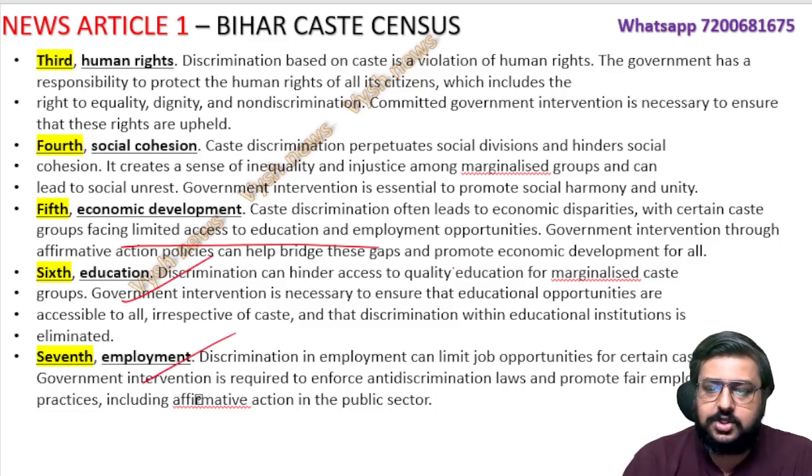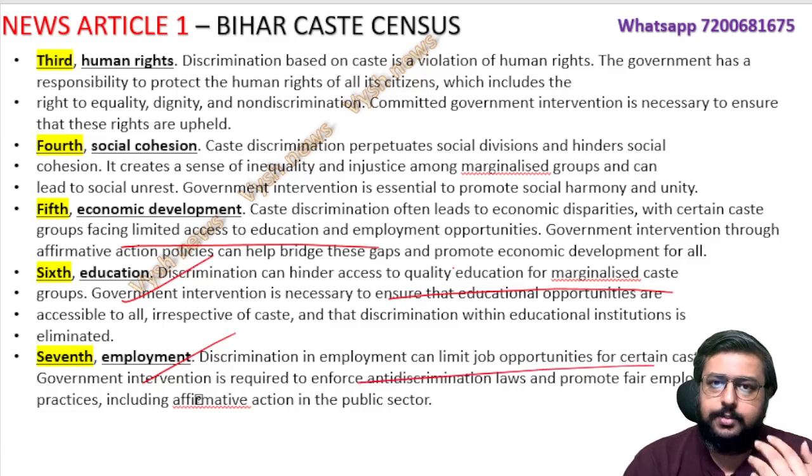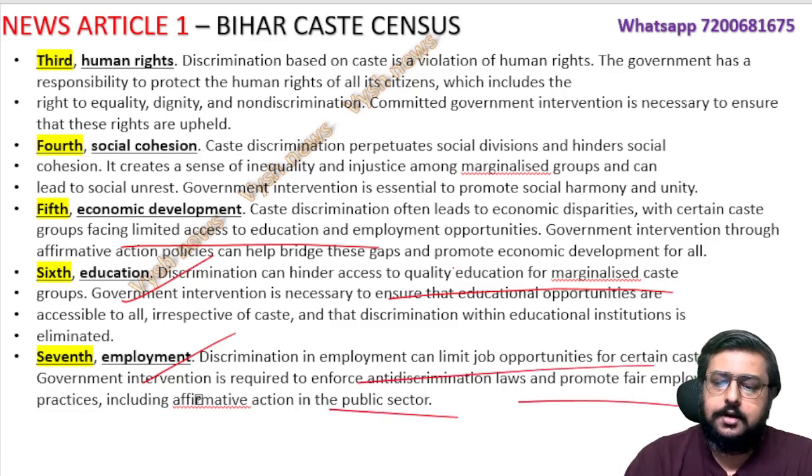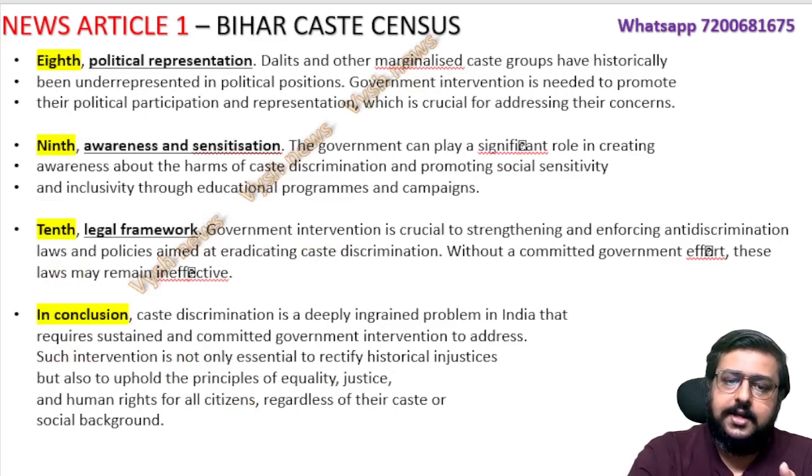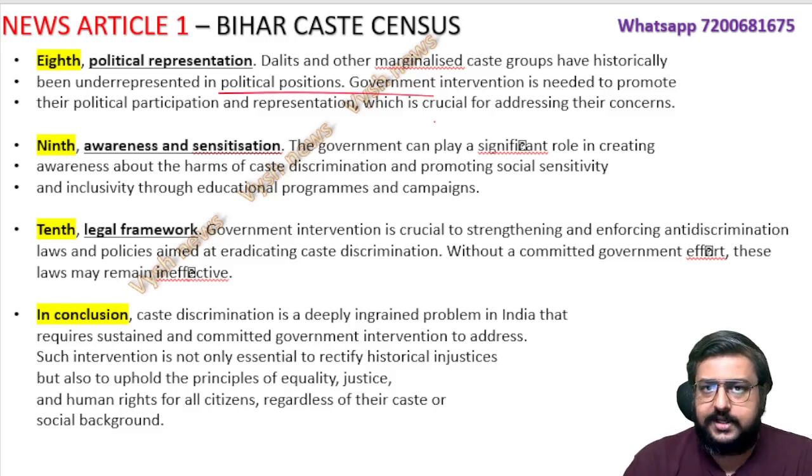Educational opportunities are being missed, so you have to see that every caste gets the same. Employment opportunities are being missed or discriminated, so you have to see to it that they get public sector jobs, fair employment, equal wages. Now the 8th point, political representation. Many people are not getting good political positions, they are underrepresented. That happens everywhere: SC, ST, OBC, or even women, and that's why the women's bill came. Same like that, this also should be addressed.